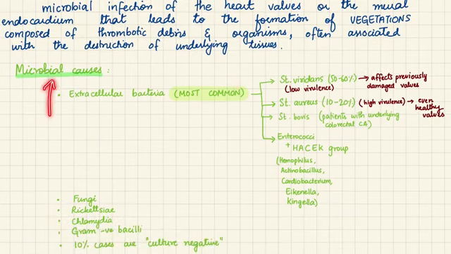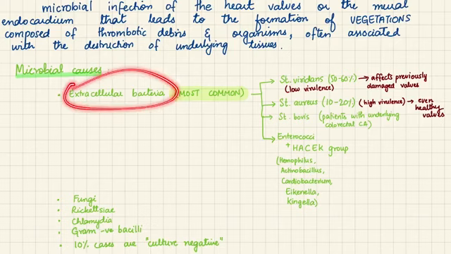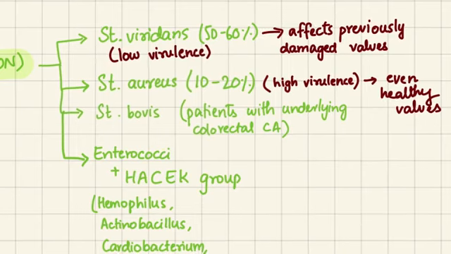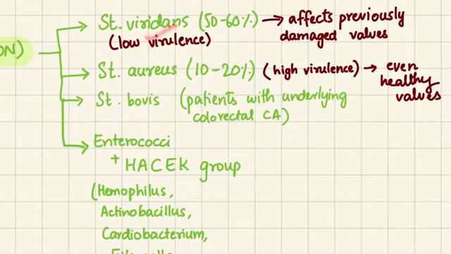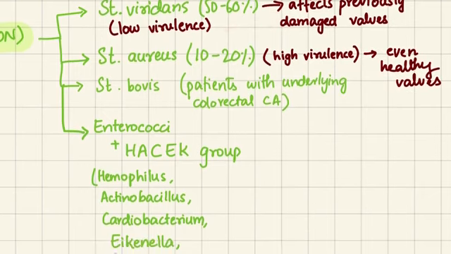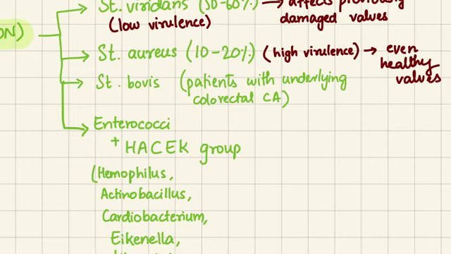Now coming to the microbial causes of infective endocarditis, first of all, we need to know that the most common cause of infective endocarditis is extracellular bacteria. These bacteria include Strep viridans, which is the most common cause of infective endocarditis, but it is a low virulence organism and it is going to affect only the valves which have been previously damaged. Now this previous damage can occur from rheumatic heart disease or any sort of problem actually.